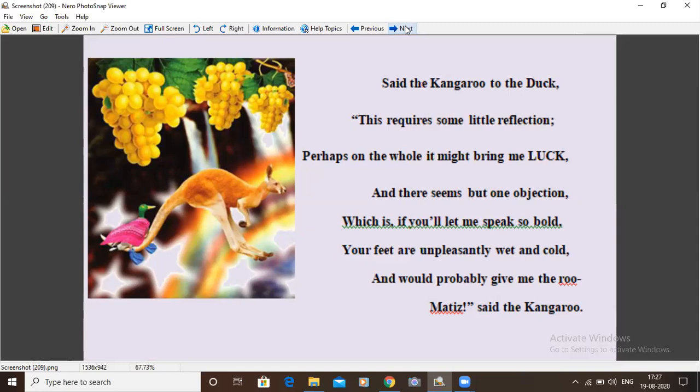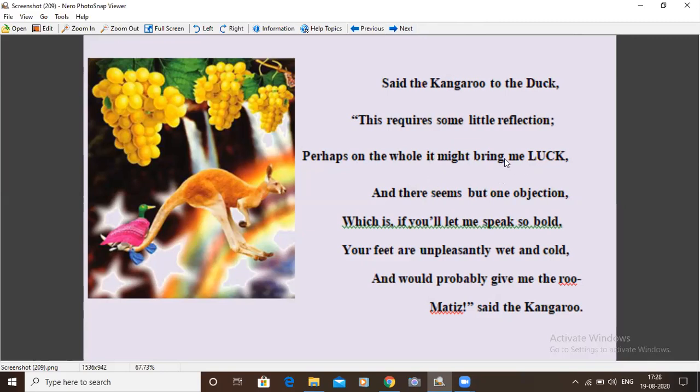He has to decide whether he can take the duck for a ride or not. Perhaps on the whole, it might bring me luck. The kangaroo says, maybe, finally, taking the duck for a ride might bring me luck.